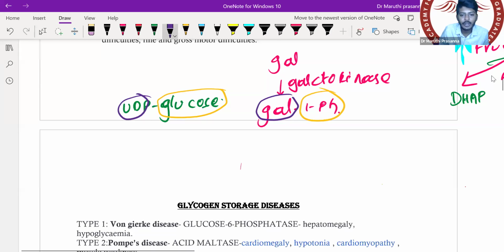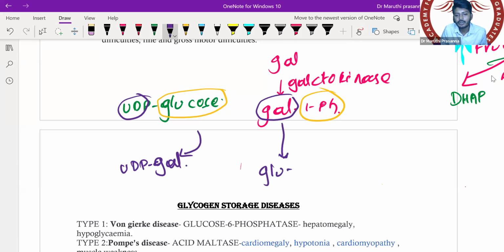So I will have UDP galactose and also glucose 1 phosphate. Basically we are transferring the UDP group from the glucose and giving it to galactose 1 phosphate.